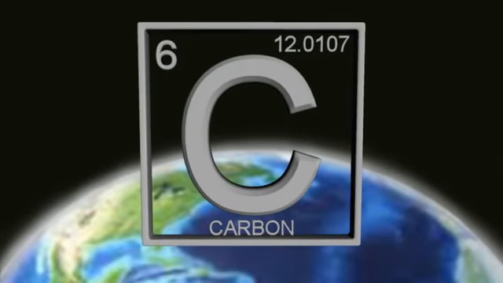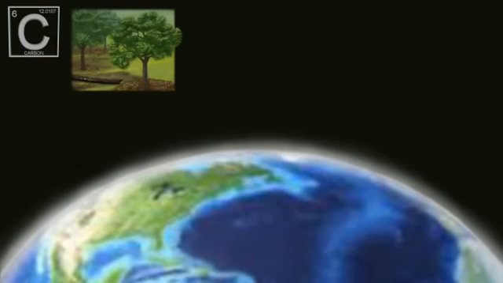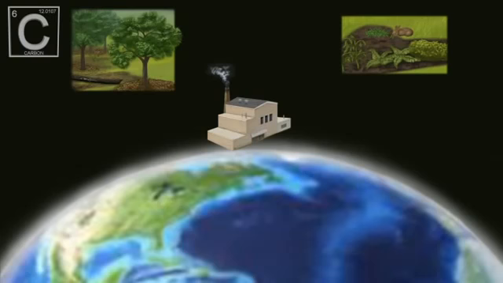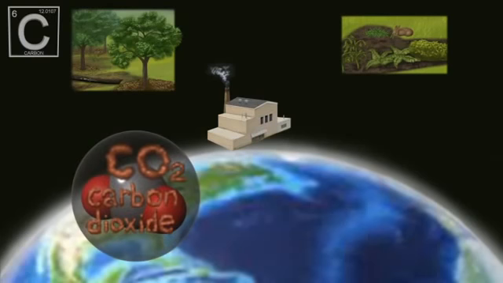Carbon is one of the most important elements on Earth. All living things are made of carbon. Most of the fuels that humans use for energy are primarily made of carbon, including the food we eat. Gases made from carbon, such as carbon dioxide, play an important role in regulating climate.